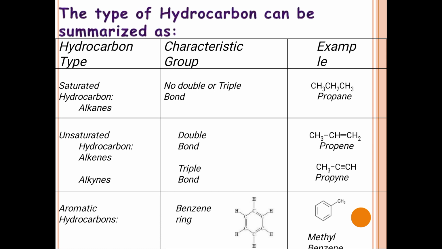So, if we summarize, hydrocarbons are classified as saturated, unsaturated and aromatic. In saturated hydrocarbons, there is no double or triple bond, only single bonds. Examples are propane, methane, ethane, all these we can write. Unsaturated examples are alkenes and alkynes. Alkenes contain a double bond, alkynes contain a triple bond. Examples are given here. Aromatic hydrocarbons are the hydrocarbons which contain a benzene ring.